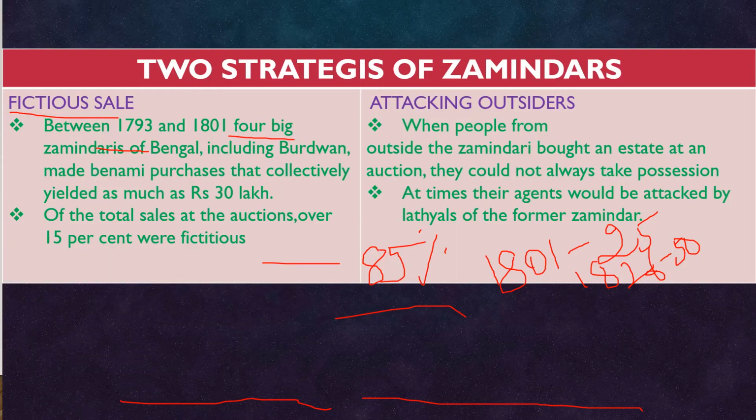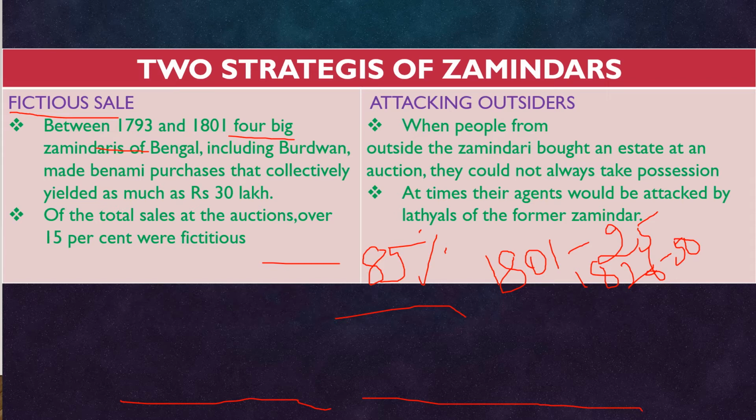Two strategies were applied by Jamindars to retain their Jamindari. One is fictitious sale. Between 1793 and 1801, four big Jamindaris of Bengal, including Bardhaman, made Binami purchases that collectively yielded as much as rupees 30 lakhs. Of the total sales at the auction, over 15% were fictitious. The second is attacking outsiders. When outsiders came to take part in the auction and bought an estate, they could not always take possession because of the nuisance created by the Latials.